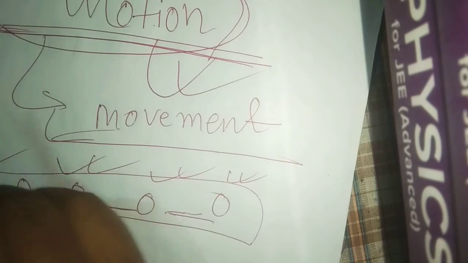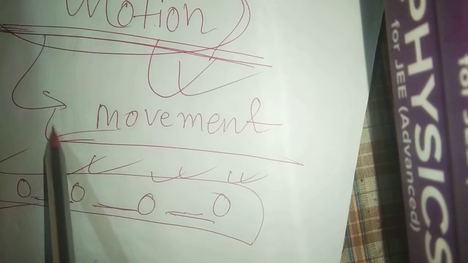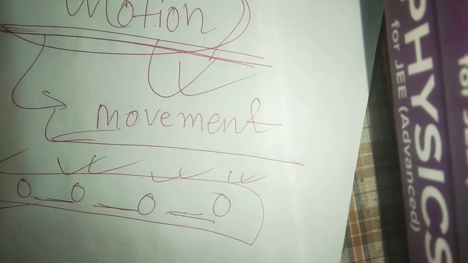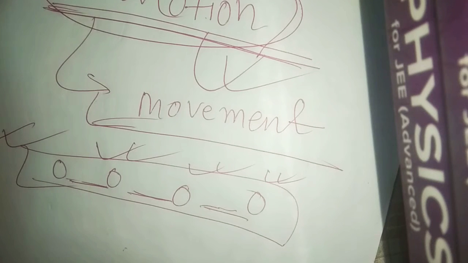Think. Is measuring velocity enough? So velocity is not enough to define motion, isn't it?